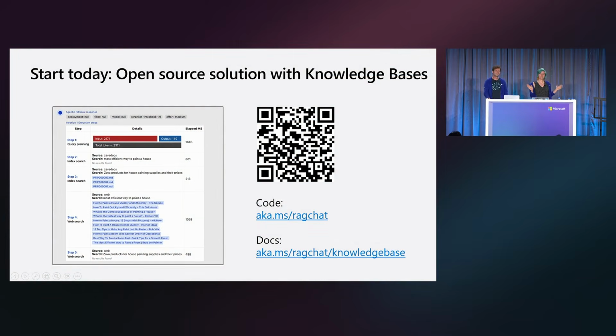Oh, so all of the examples that I have been showing are from an open source repo. And this repo, we added the agentic retrieval feature to it today on Monday. It's been a very exciting week for us. And so any of you who want to get started with RAG, conversational RAG in your domain, definitely check out that repo. We've had thousands of developers deploy it. It's got tons of features, multimodal, data access, cloud ingestion, just all the different features that people are wanting out of a conversational RAG solution. So certainly check it out. It can be a great starting point and great inspiration for all of you to see how we tackle common issues in these sort of applications.